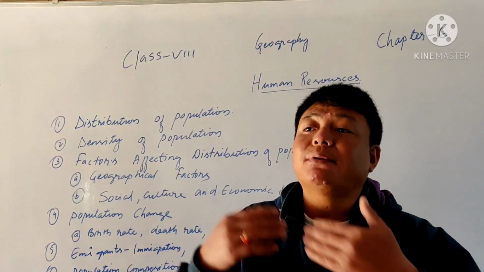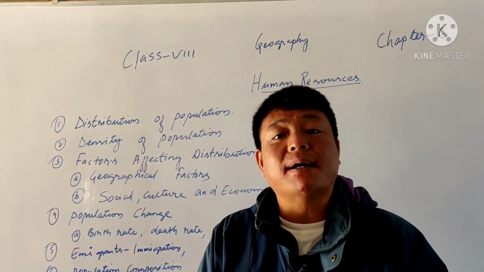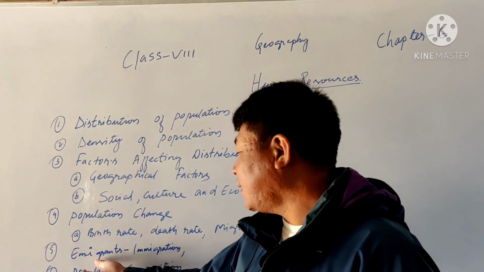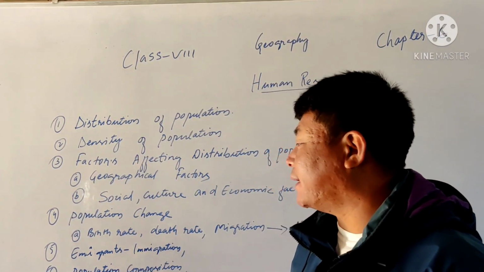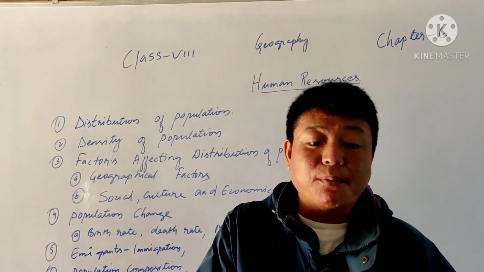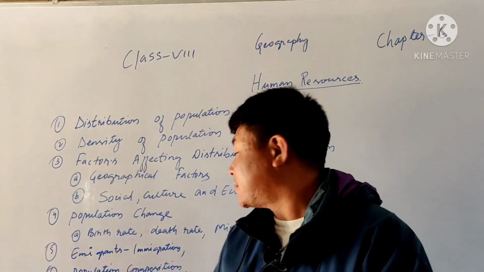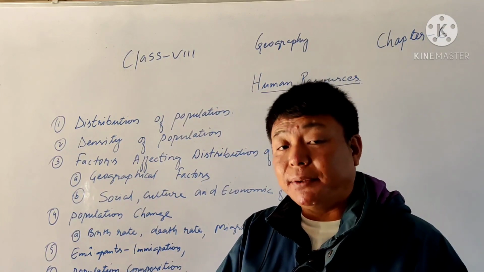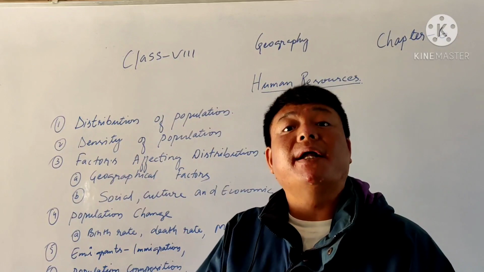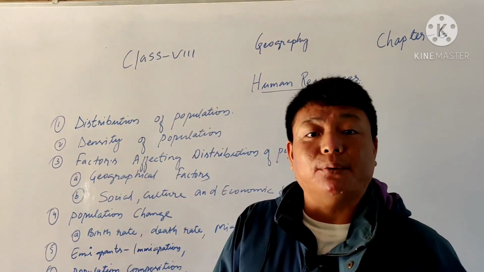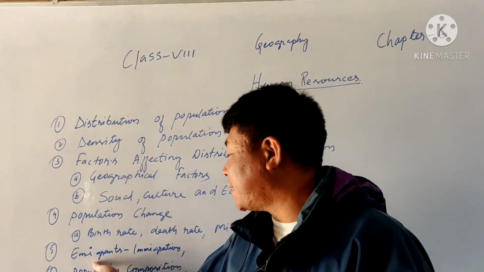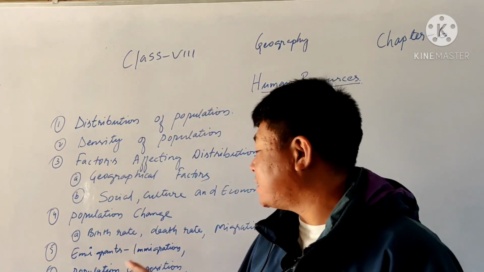And when we come to one place, automatically migration is higher in that area. So that's also what we refer to here as emigrant and immigrant. Emigrant refers to when we are leaving one country and going to another. When we are leaving from one country, that is known as emigrant. And immigrant is when we are coming to another country. That is out and in. When we are out from one place, that's known as emigrant, and when we are in, that's known as immigrant.